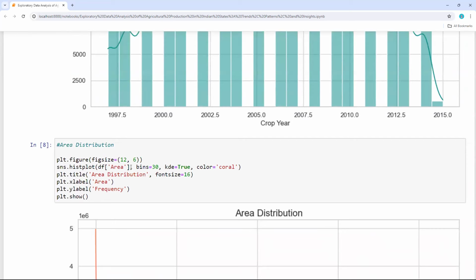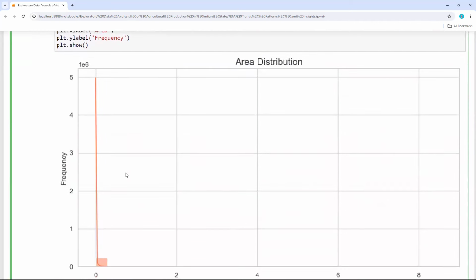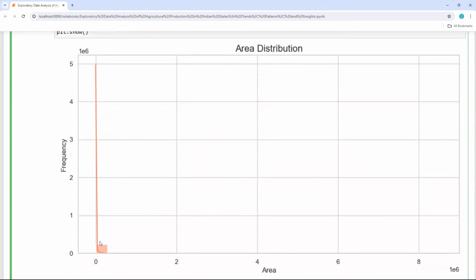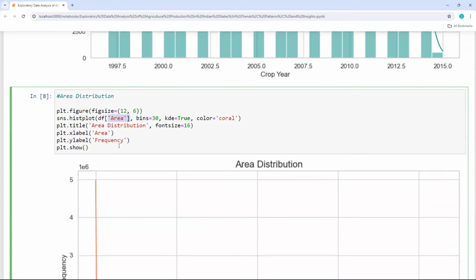Then my data is area, then number of bins, the same thing, but I wanted to look at the distribution of the data area wise. So area wise data is similar for all the years. See, this is how the frequency is more at 0.1, something like that. Then it is 0.2, 0.3, 0.4. So the distribution of the data is at 0.1 to 0.5 only. So the area wise production.